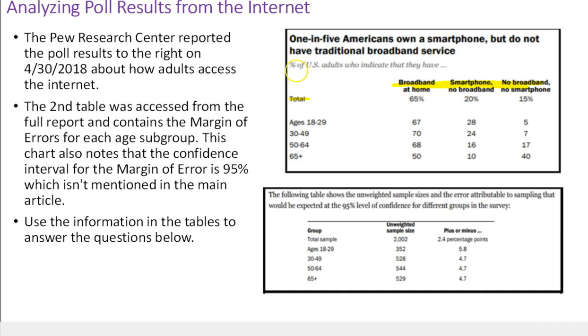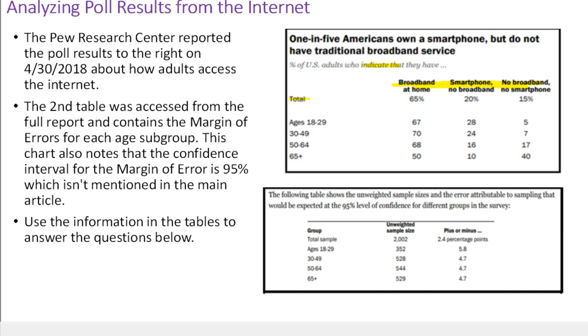Okay, if you look at some keywords, percent of U.S. adults who indicate that they have, some of that will let you know that this is from a sample. They did not ask everyone in America or determine what everyone in America has in these age groups. So this is data, and if it's data, there's a confidence interval and confidence level, and there's a margin of error. So these aren't the exact values. These are the sample proportions we've been studying.